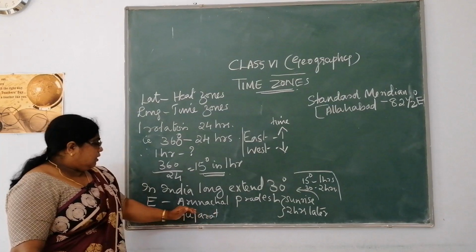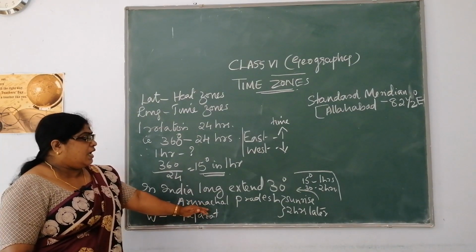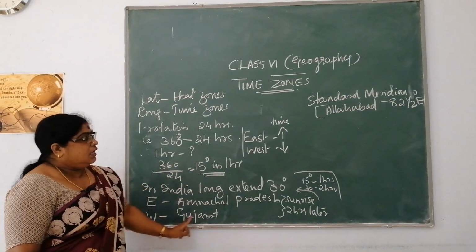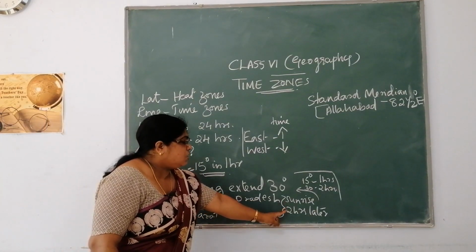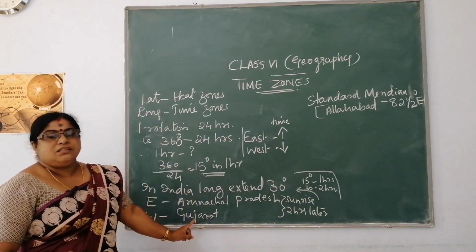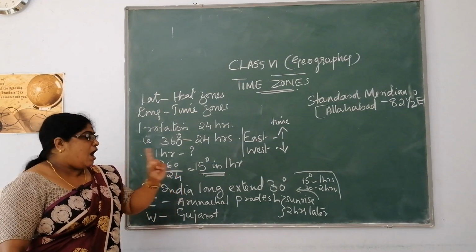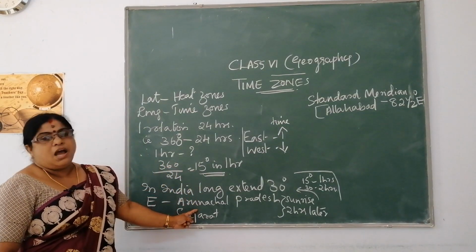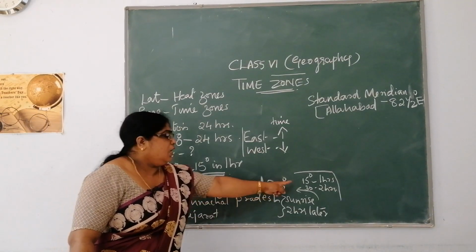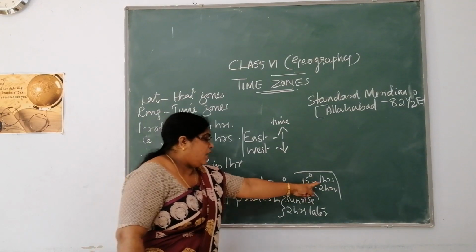Suppose the sun rises in Arunachal Pradesh; then in Gujarat the sun will rise 2 hours later.